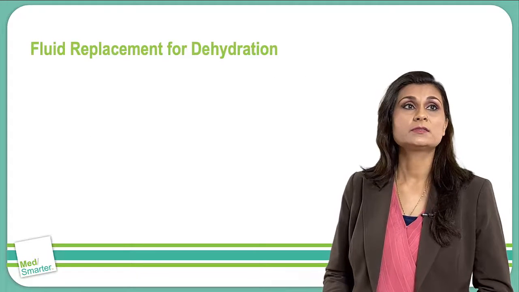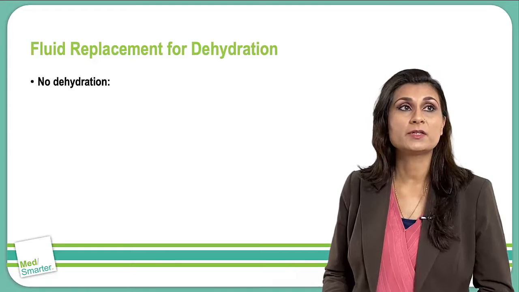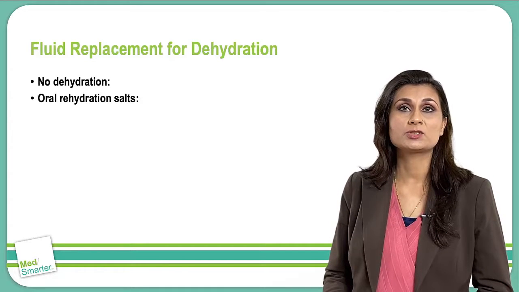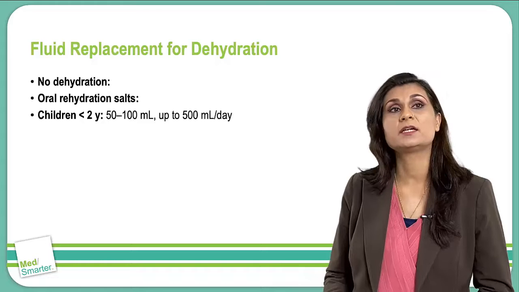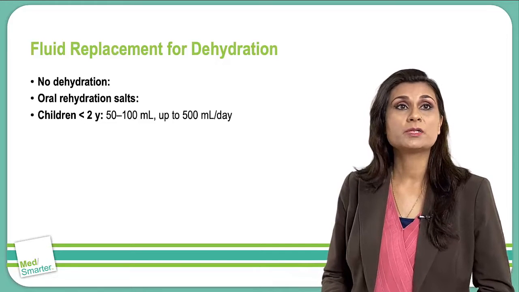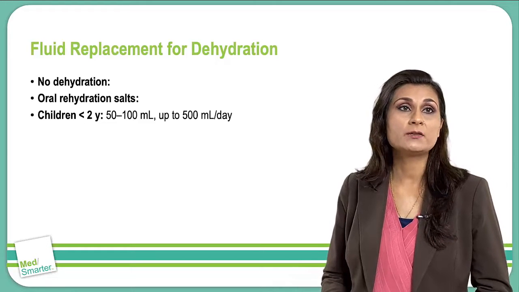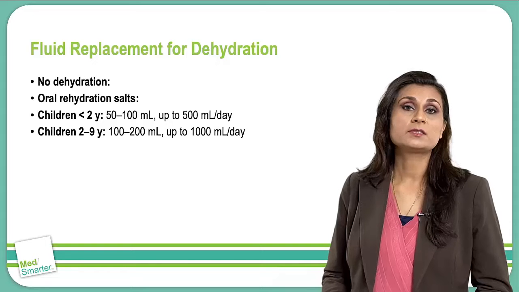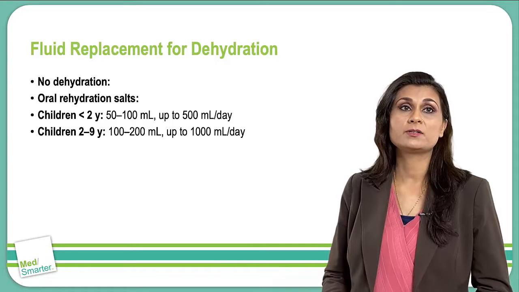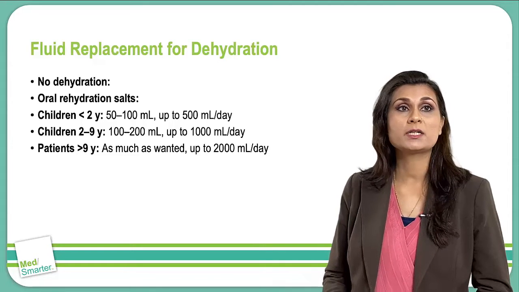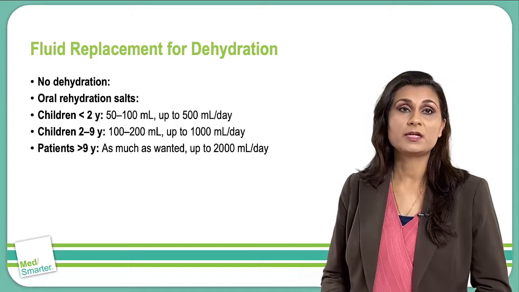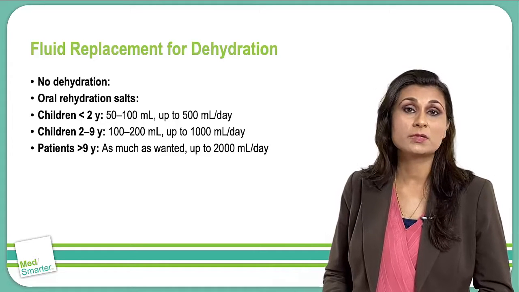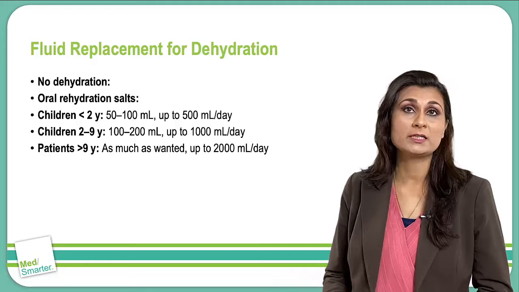And there is the fluid question. If they have no dehydration, how much are we going to give them? For a child less than 2 years, we give 50 to 100 milliliters of ORS. If the child is 2 to 9 years old, we give 100 to 200 milliliters of ORS. If the patient is more than 9 years, as much as they want, we can go up to 2,000 milliliters per day.